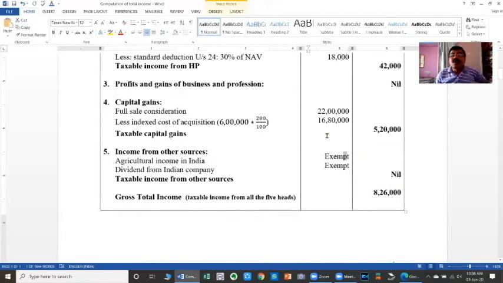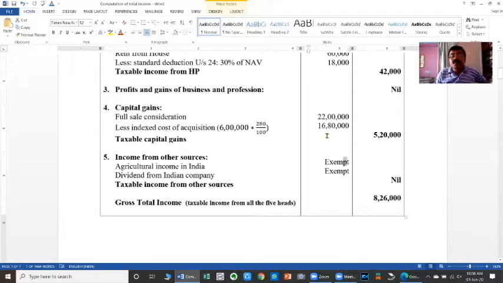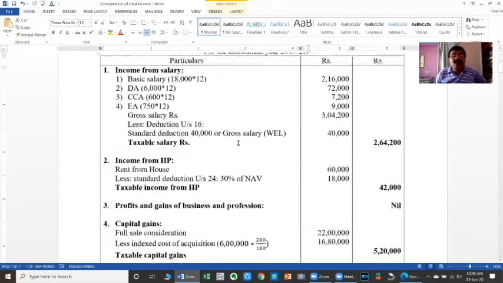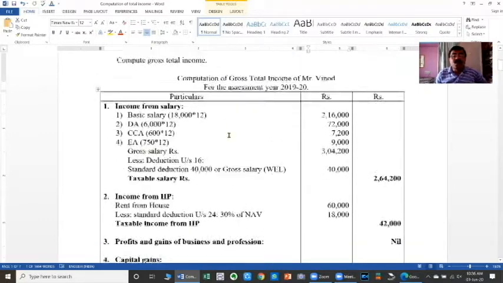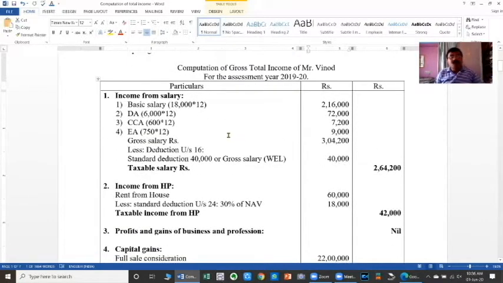So the gross total income is nothing but the total taxable income from all the five heads. The total taxable income from all the five heads, rupees 8,26,000, is the gross total income of the assessee. So likewise we have to calculate the gross total income here. Gross total income is nothing but the taxable income from all the five heads of income.